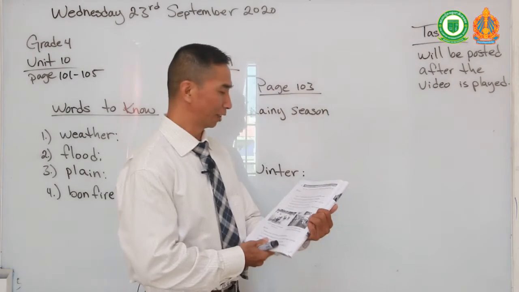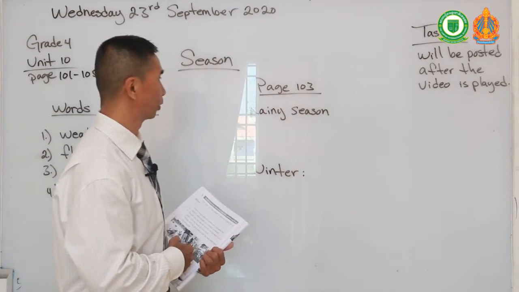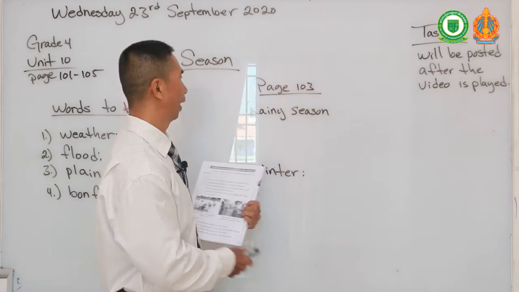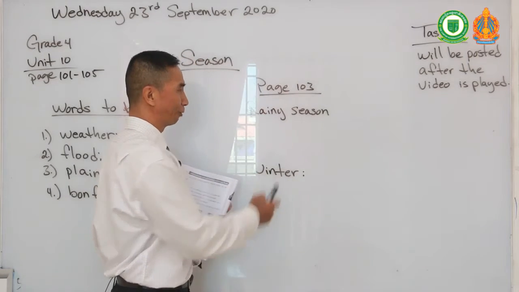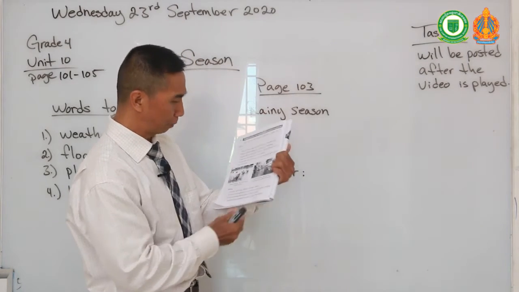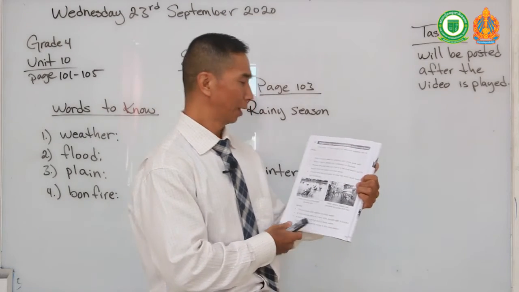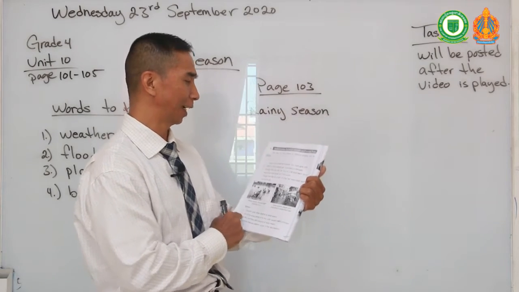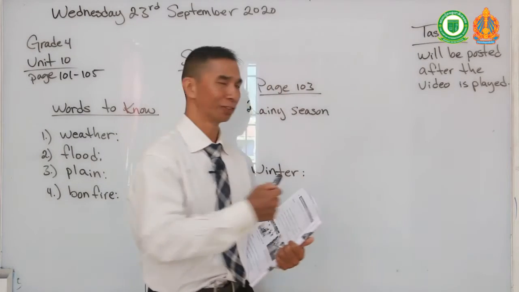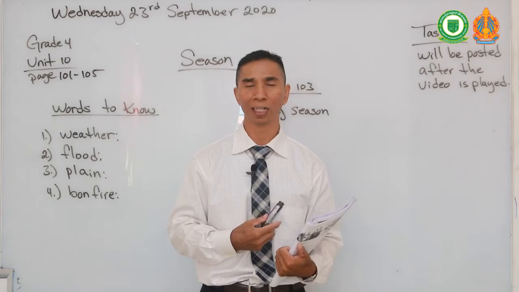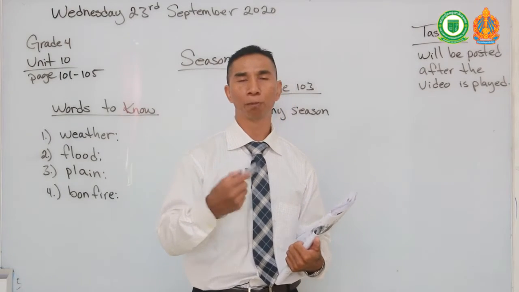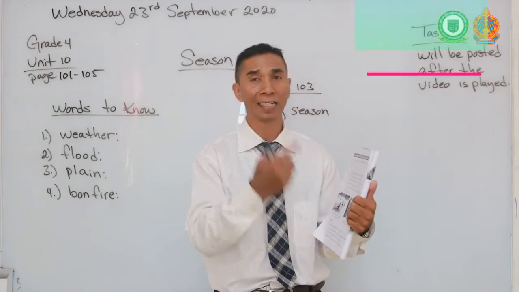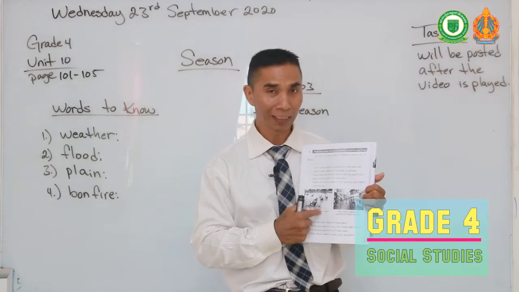Okay, now on to our second task for today. On the second task, I have some questions for you on page 103 about rainy seasons and winter seasons. Can you please turn your book to page 103? Under rainy seasons, there is a list of 4 questions. I want you to answer these questions right now in our dialogue on our Telegram page. You do not have to post that to my personal Telegram. Just post it on our group page where we can chat and understand these questions.